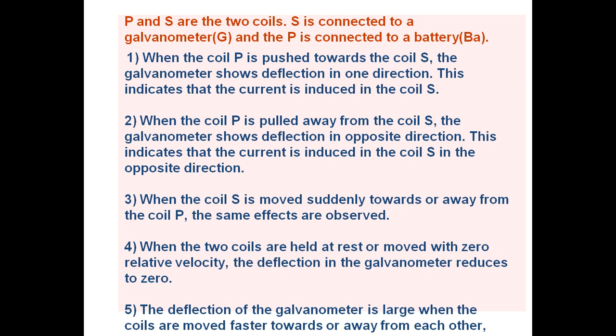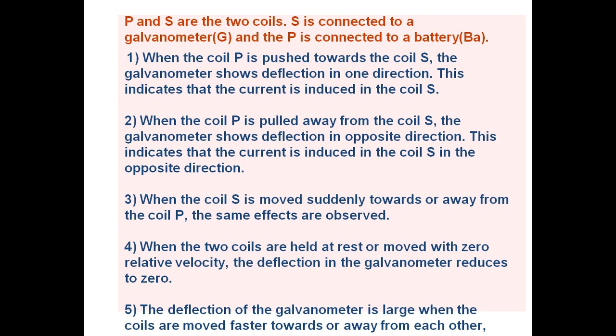When the coil P is pushed towards the coil S, the galvanometer shows deflection in one direction. This indicates that the current is induced in the coil S. When the coil P is pulled away from the coil S, the galvanometer shows deflection in the opposite direction. This indicates that the current is induced in the coil S in the opposite direction.